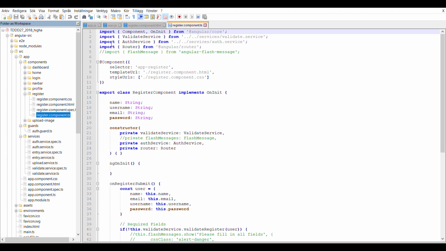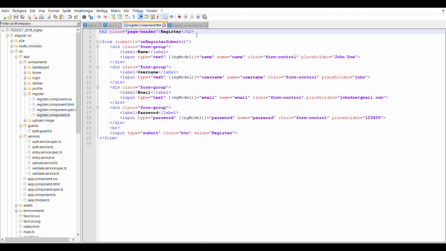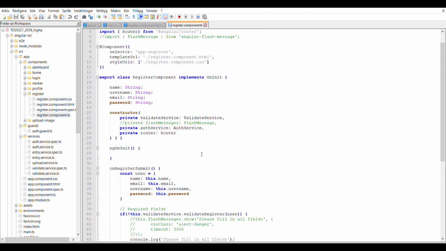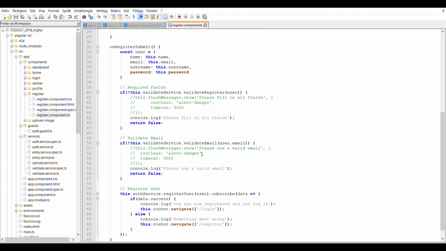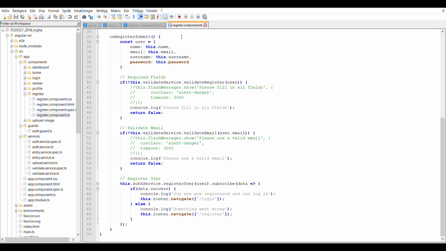In the HTML file, we use a form to extract the values entered by the user. When the button is clicked to submit the form, we're sent to the function onRegisterSubmit in the TypeScript file. We create a user with the values. We check if all the fields are filled and if the email has a valid email address format.